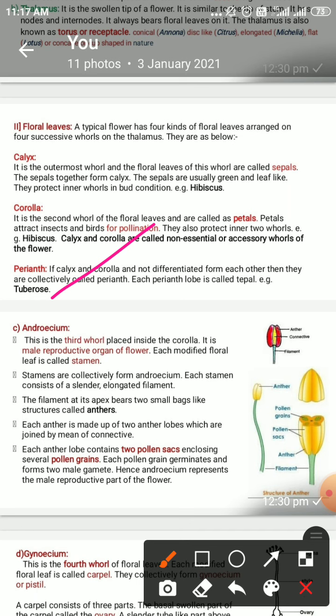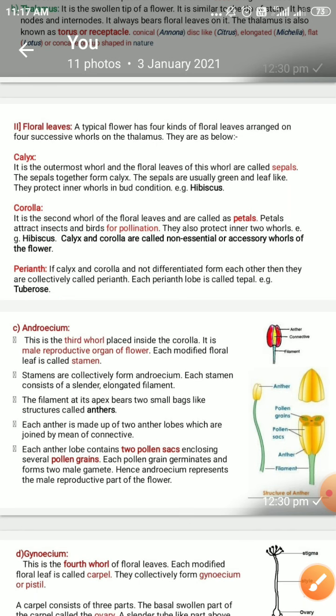In addition to the Nishigandha flower, there are certain other plants, for example the shevga plant, the drumstick plant, and many lilies and monocots, where there are no calyx and corolla, and instead there are perianths. The perianth acts as the attractive organ which attracts the pollinating agents for pollination.